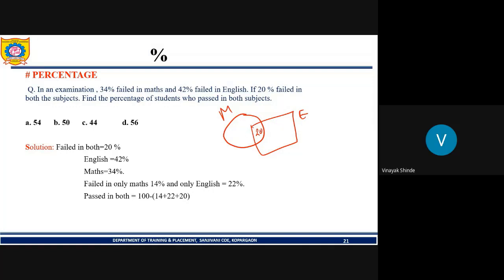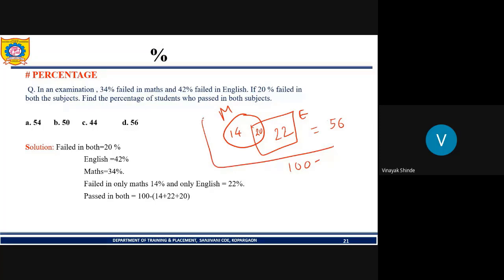So we will exclude this 20 from this 34, so that we get the people who failed only in maths. 34 minus 20 is 14. Now, how to find the people who failed only in English? 42 minus 20, so it will be 22. So what will be the sum? Yes, 14 plus 20 plus 22. It will be 56.